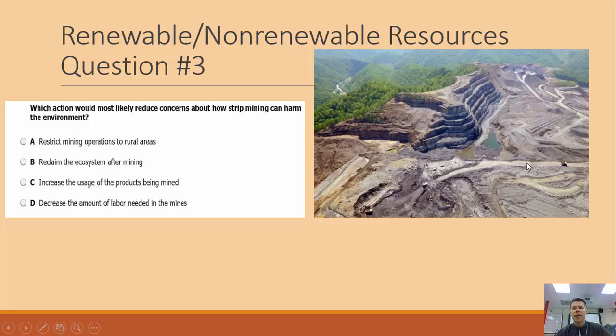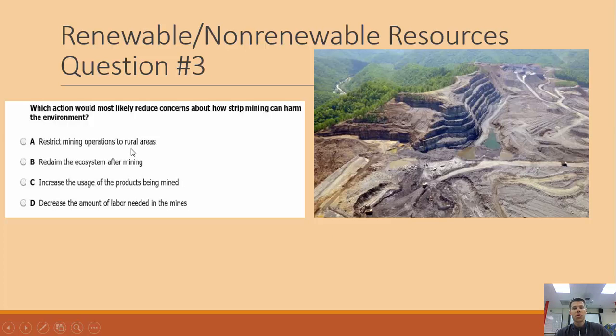This picture shows an area in the mountains that was strip mined for its coal. You can see how much damage was done to the land here, and you can see it's kind of terraced and dug very low, and they took all the coal mined out below some of the other layers of the rock. The question though says, which action would most likely reduce concerns about how strip mining can harm the environment? So how can you make this better? Because this is obviously very bad for the environment.